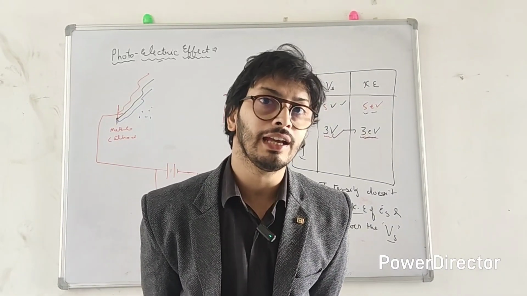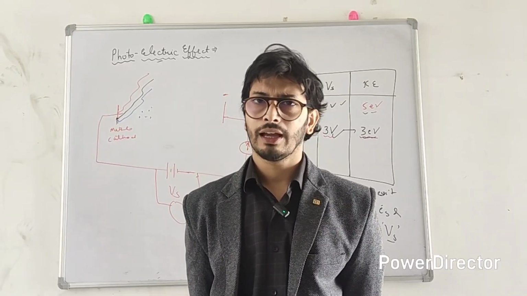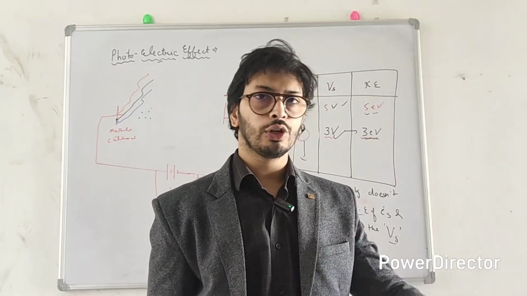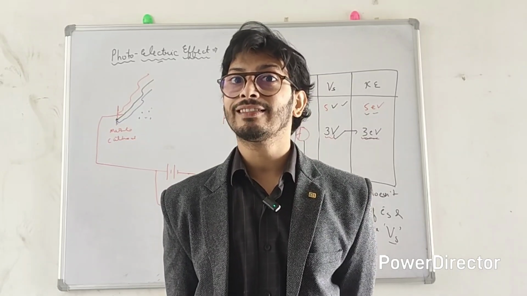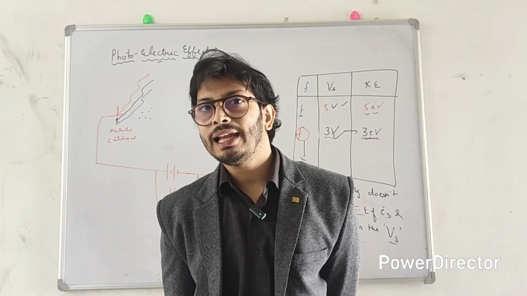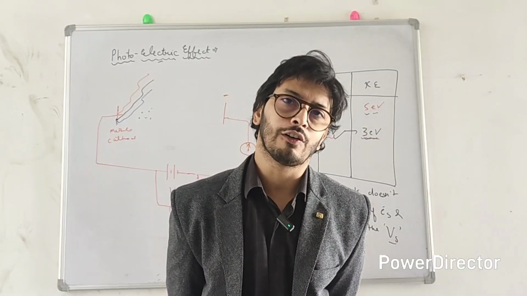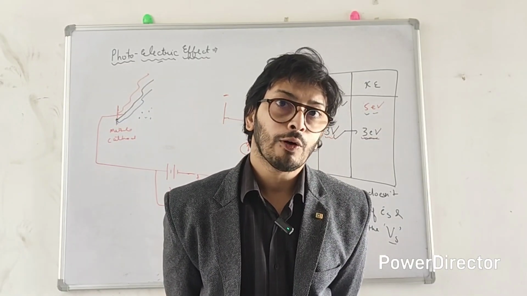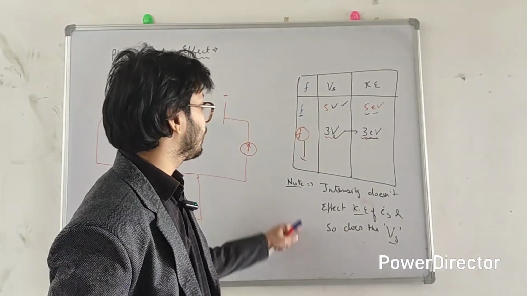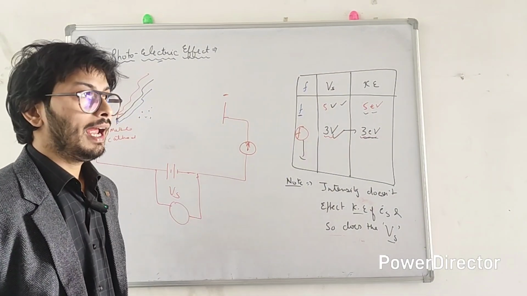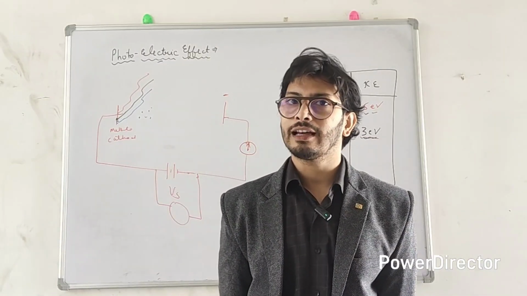He was studying black body radiation at that time, when Philipp Lenard was doing all this, and according to Max Planck's theory, he explained some very unique feature of light.